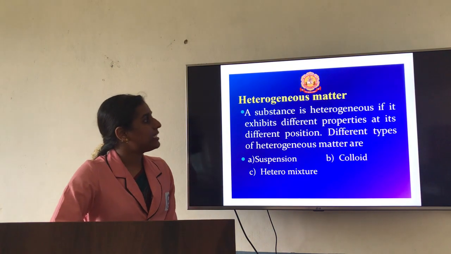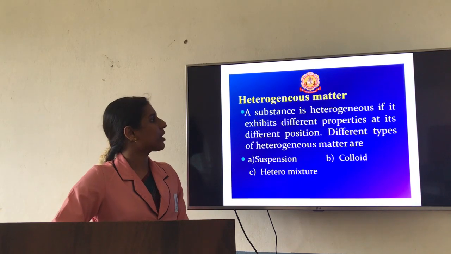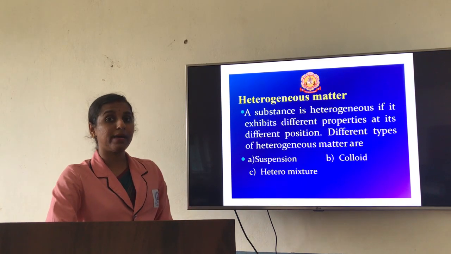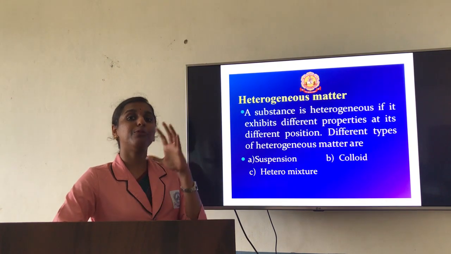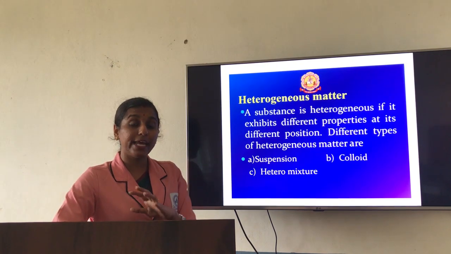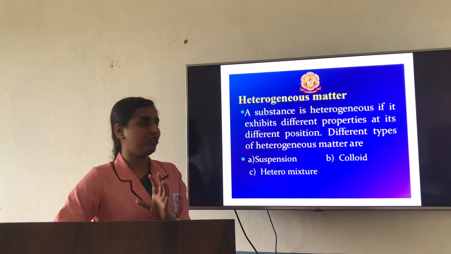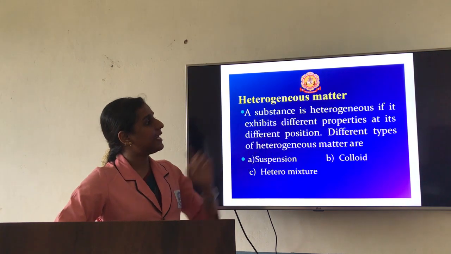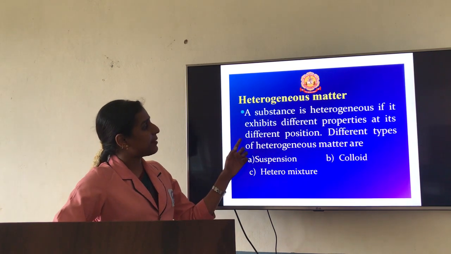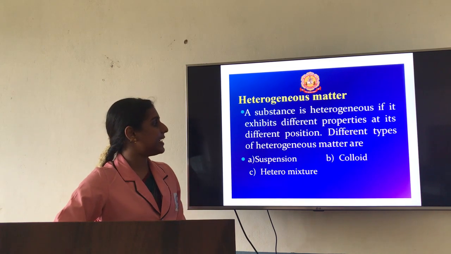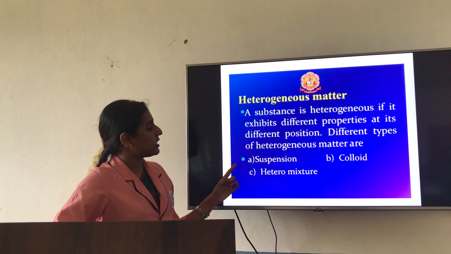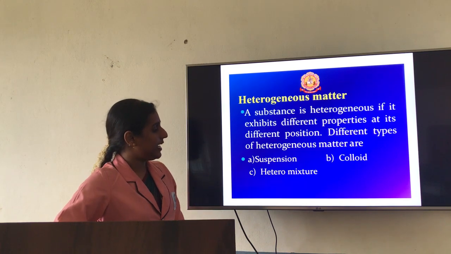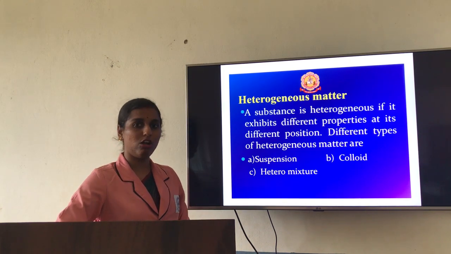So first we will go with heterogeneous matter. So what is meant by heterogeneous matter? As I said, here it will have different proportions of components throughout the bulk solution. So a substance is heterogeneous if it exhibits different properties at its different positions, and the different types of heterogeneous matter are suspension, hetero mixture as well as colloids.